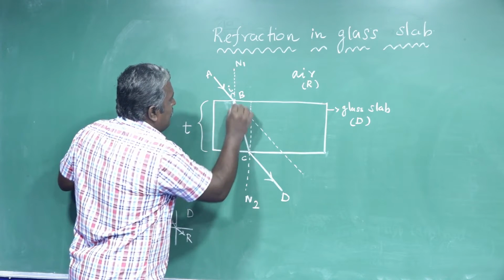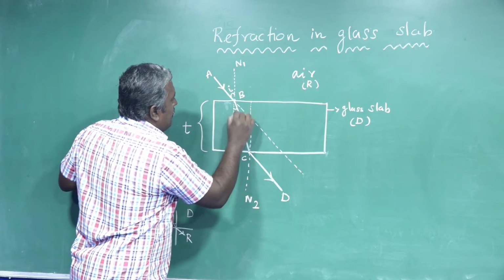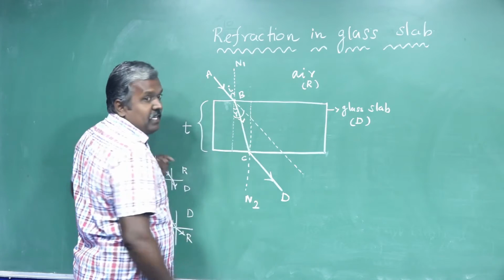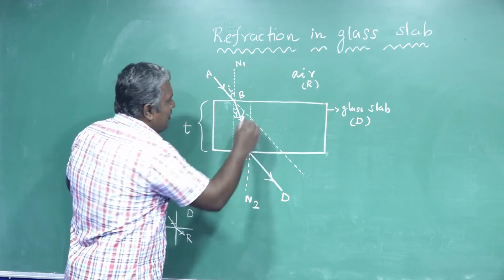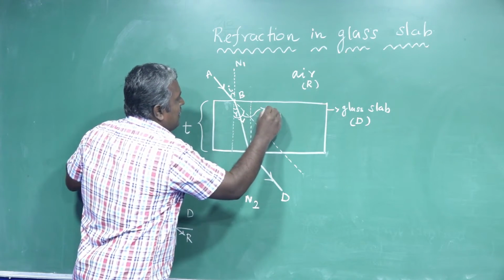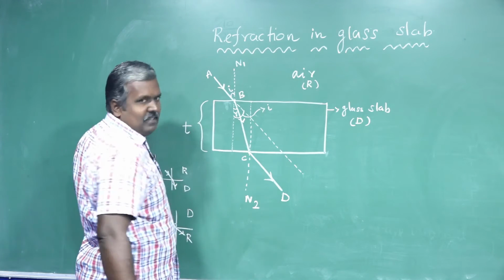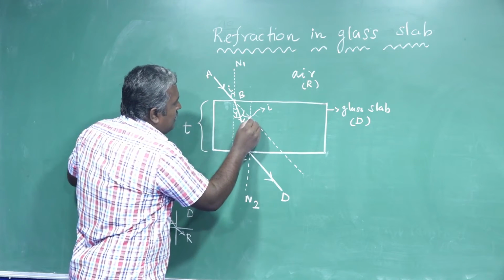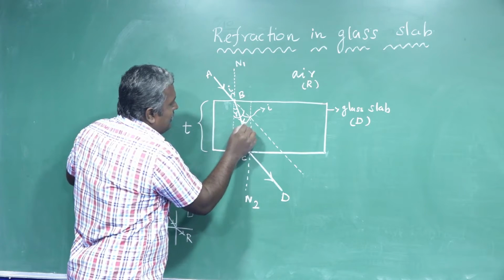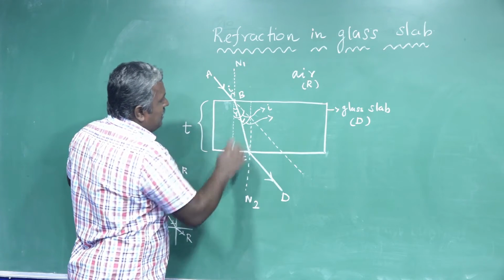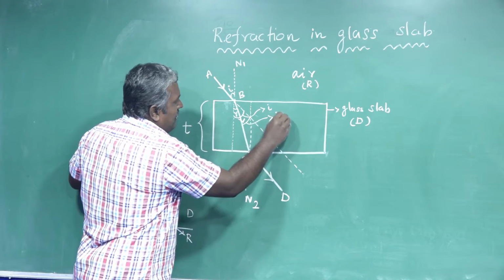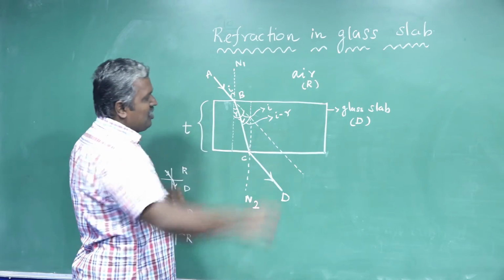This is the fully opposite angle, so that is called I. This angle is I minus R.